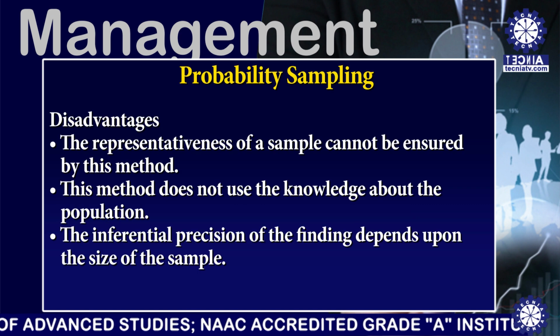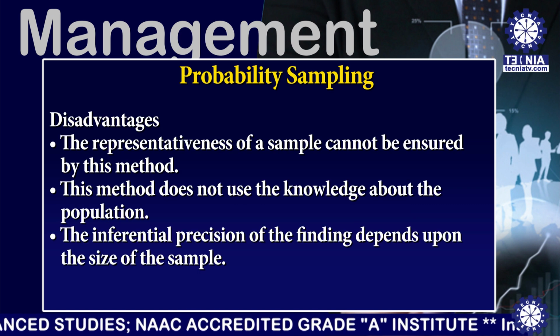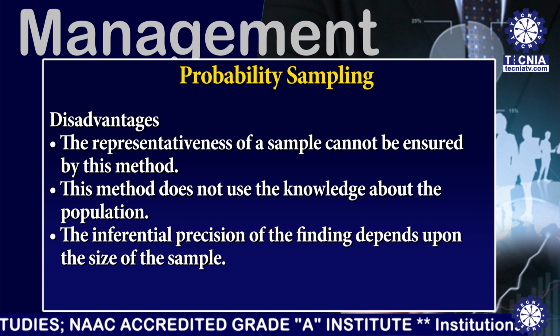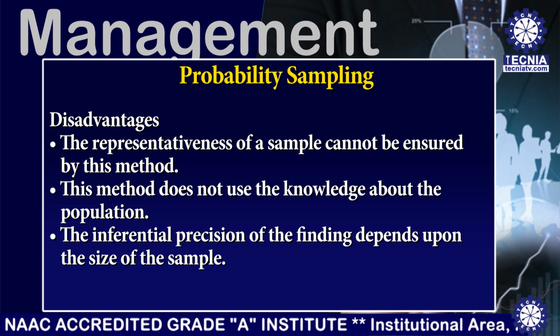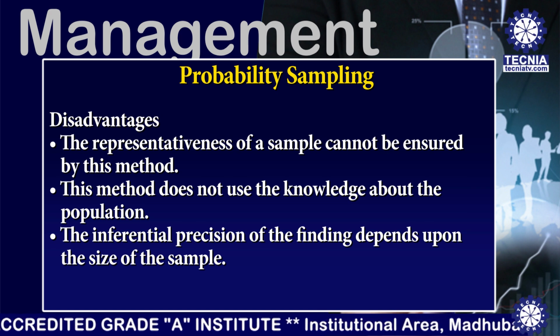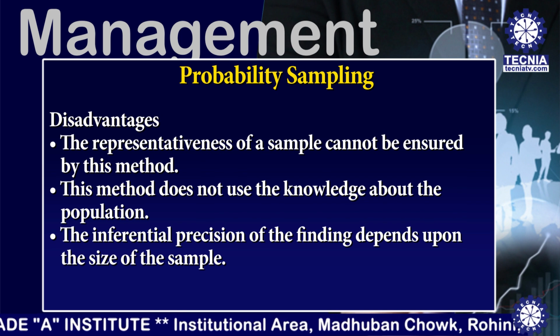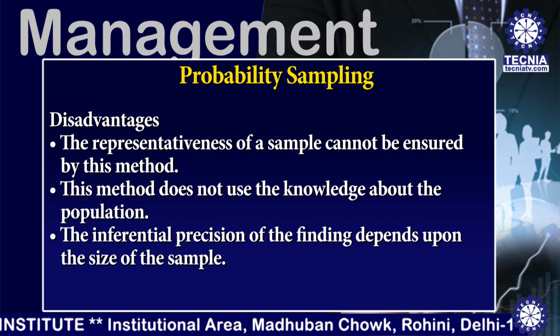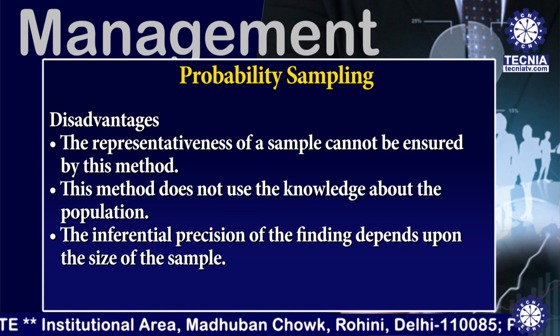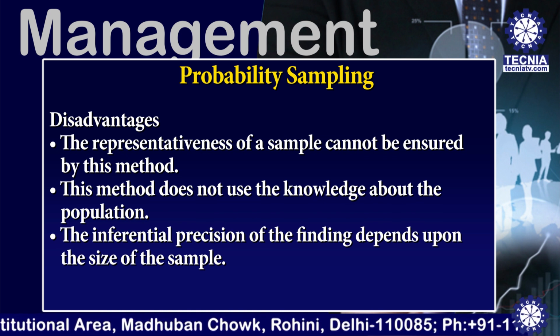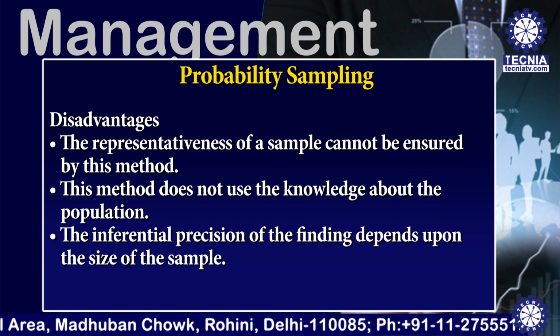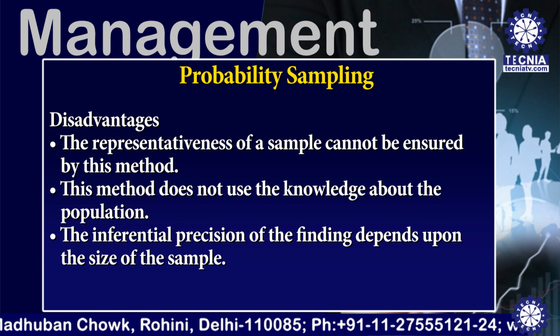The first disadvantage of simple random sampling is that the representativeness of a sample cannot be ensured by this method. Second one, this method does not use knowledge about the population. And the third one, the inferential precision of the findings depends upon the size of the sample.